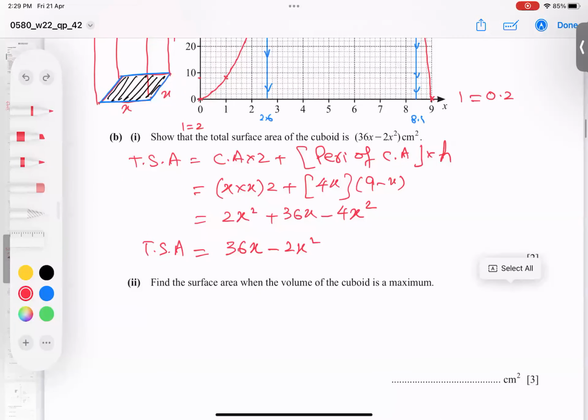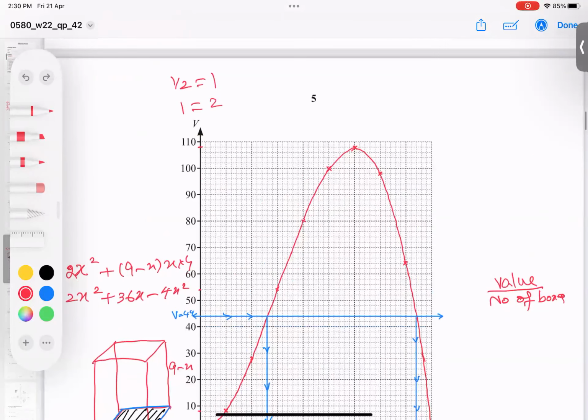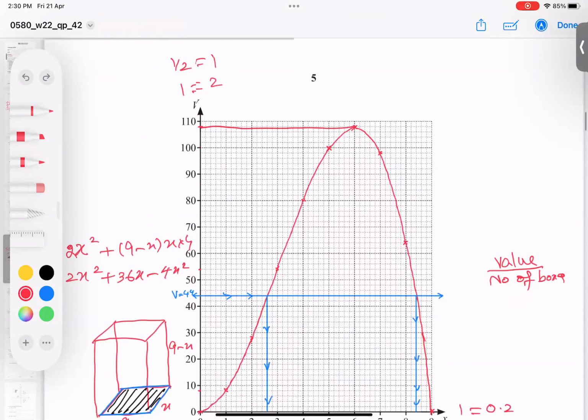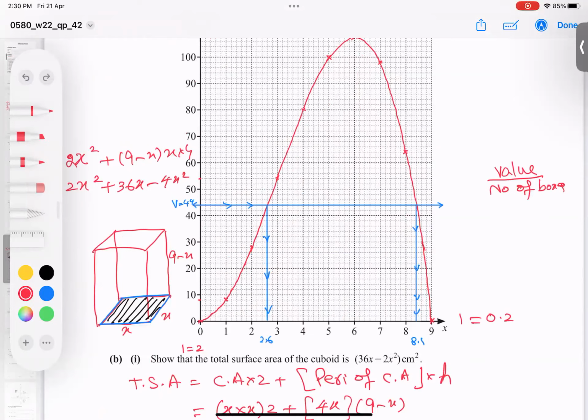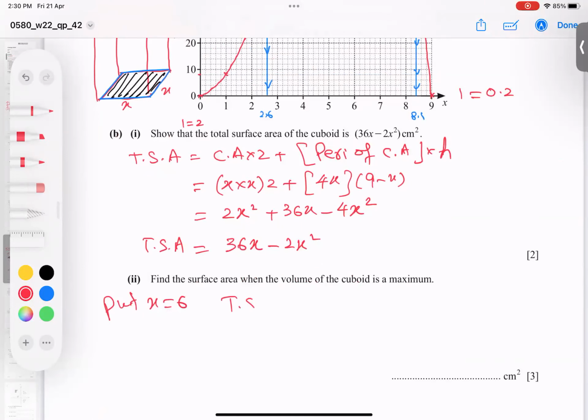Let's go for the next part. He's saying find the surface area where the volume is maximum, and the maximum volume is here, that is 98 volume, but the x value is 6. So put the x value 6 in that formula, and that's it. So total surface area is 36 times 6 minus 2 times 6 squared. If you type in the calculator, it gives us 144 centimeter square.